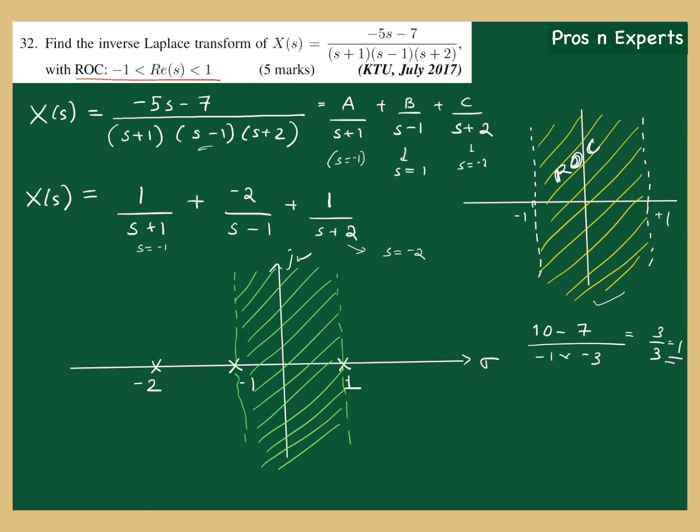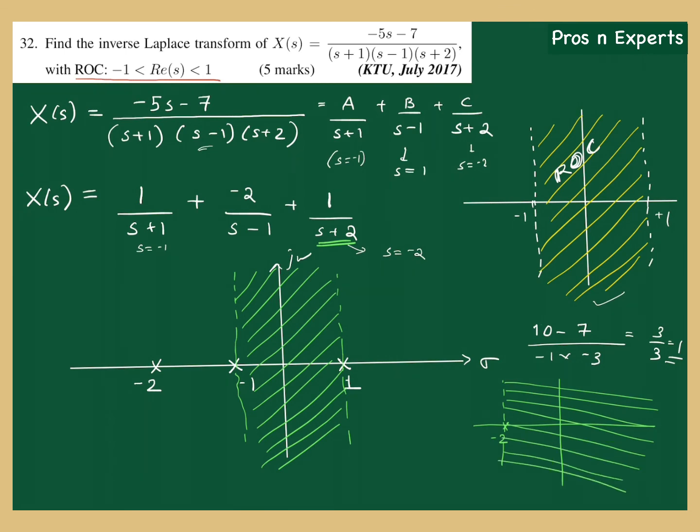Okay, so you have to be very careful. If you need to get such an ROC, what we have to take care is that the individual ROC for the pole minus 2, that means this term, should be right sided. I can draw it like this roughly. I'm taking this term, so minus 2, from that minus 2 the ROC should be right sided. Okay, this should be the case.